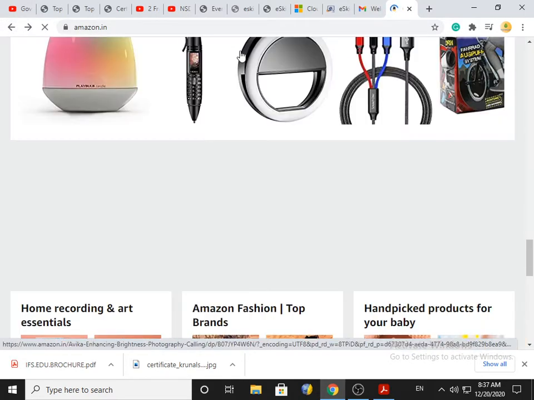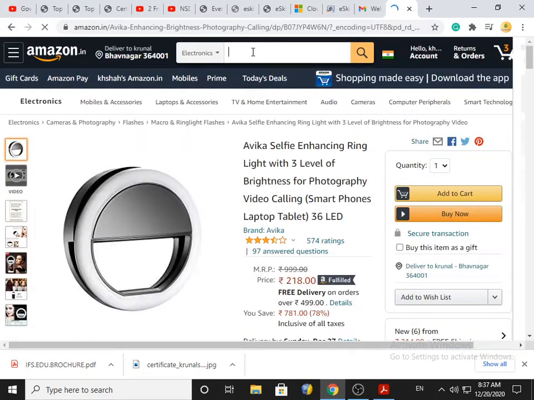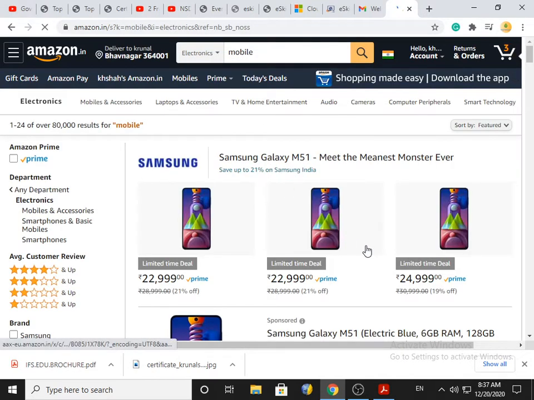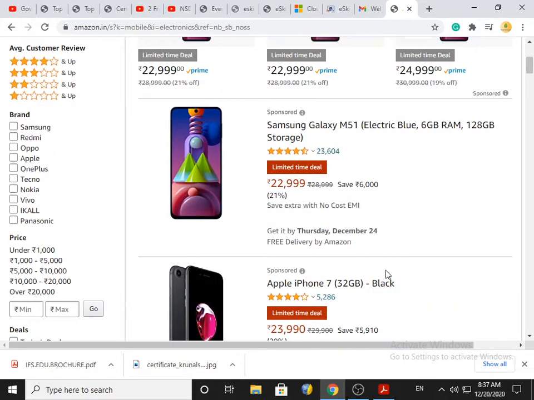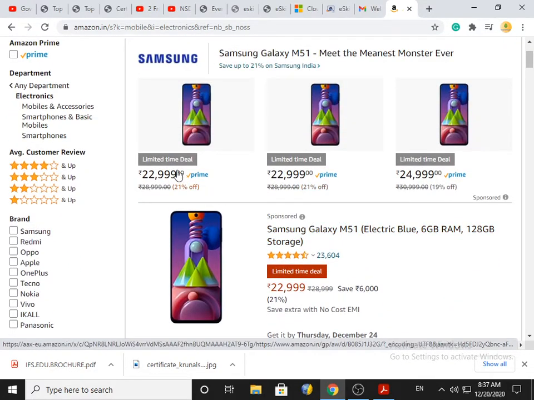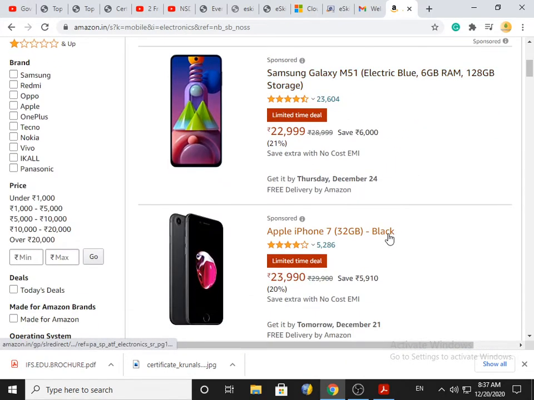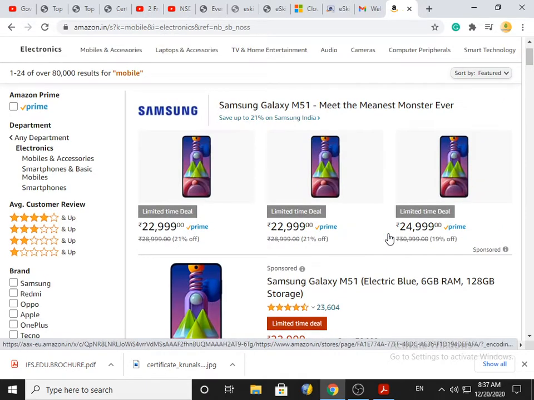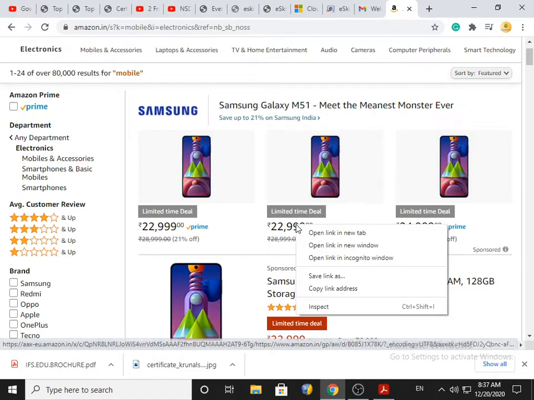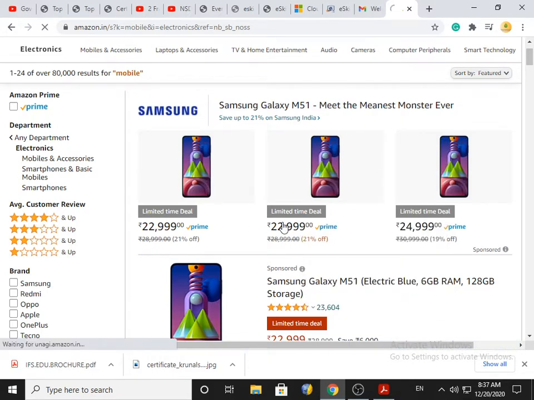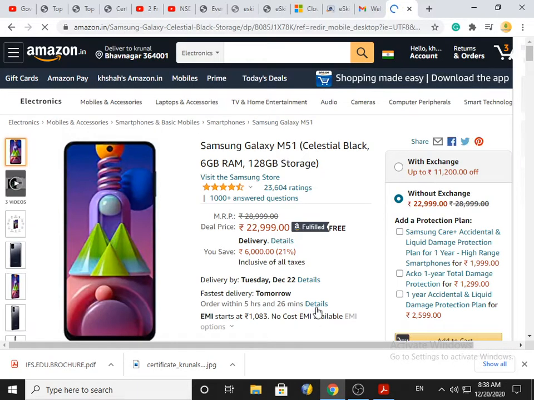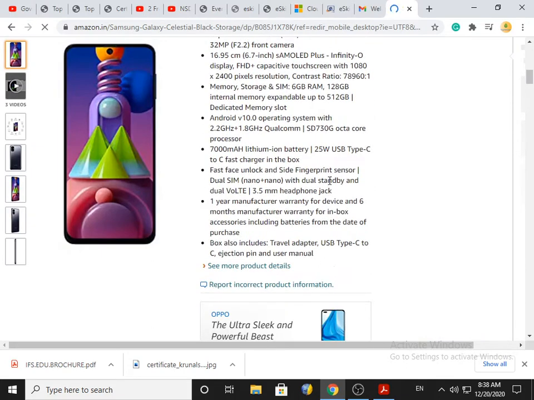For example, if you search about mobile phone, then this is general information about mobile phone, where you have some minimum information, price and discount and photographs, that's it. But if you click on any specific mobile, then you will be able to get the detailed information about that mobile. Say for example, if I click on this mobile, then it will provide me the information about Samsung Galaxy M51. Now I can go in detail. See, this is detailed information.